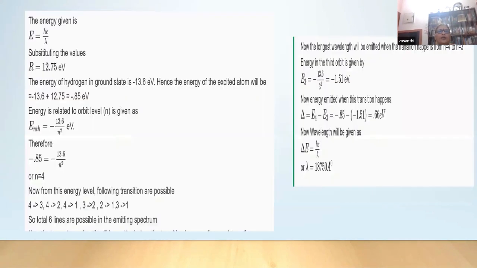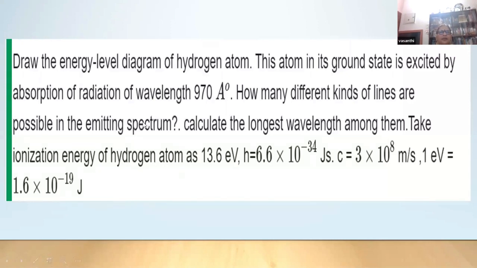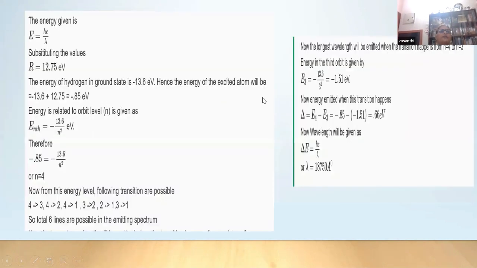So now, what is that? Radiation of wavelength 970. So how many different kinds of lines are possible? First of all, we have to find out what is the energy. So hc by lambda, the energy hc by lambda, if you substitute and convert to electron volt, I am getting it as 12.75. Okay.